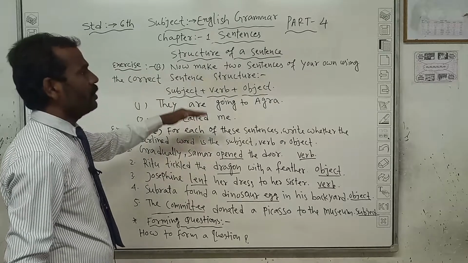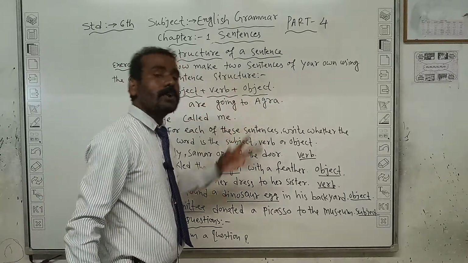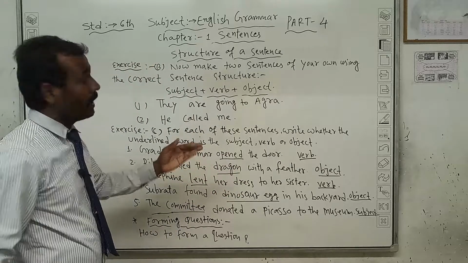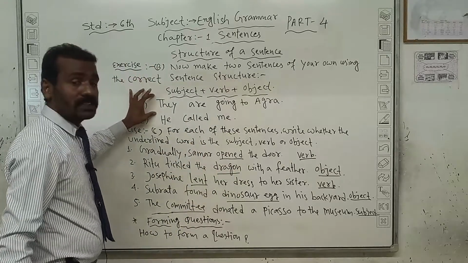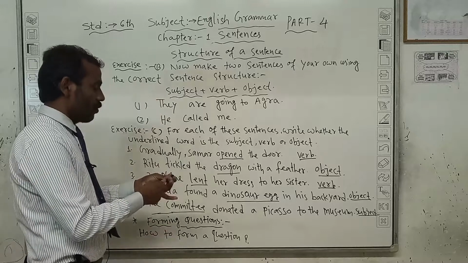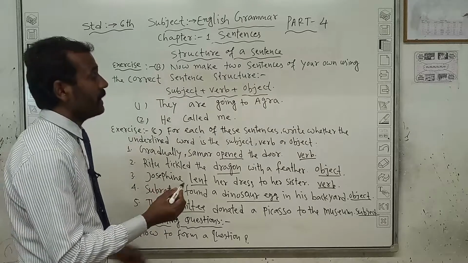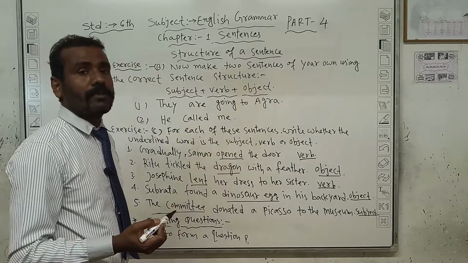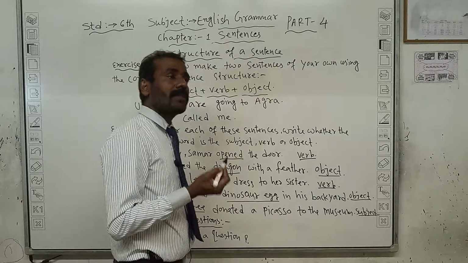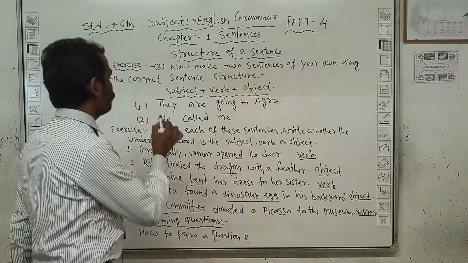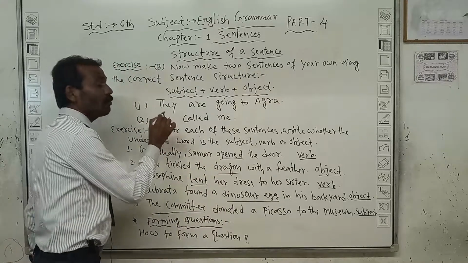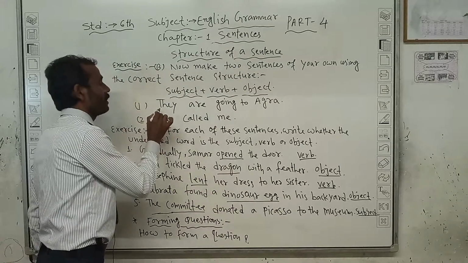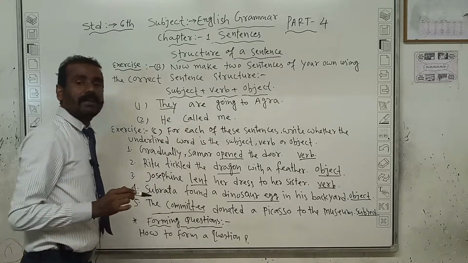In video 1, that means in part 1, I said in a sentence there are two parts. What are the two parts in a sentence? Remember now. One is the subject, another is the predicate. So here look at how to find the subject.